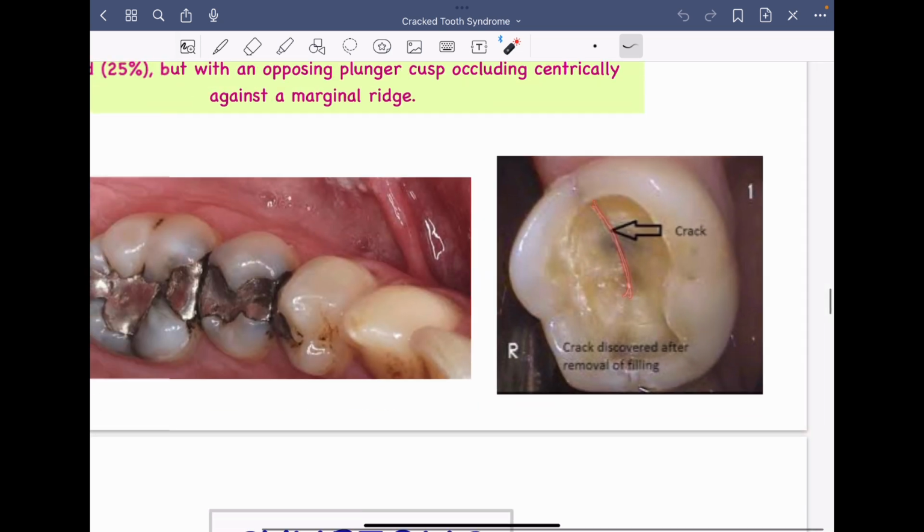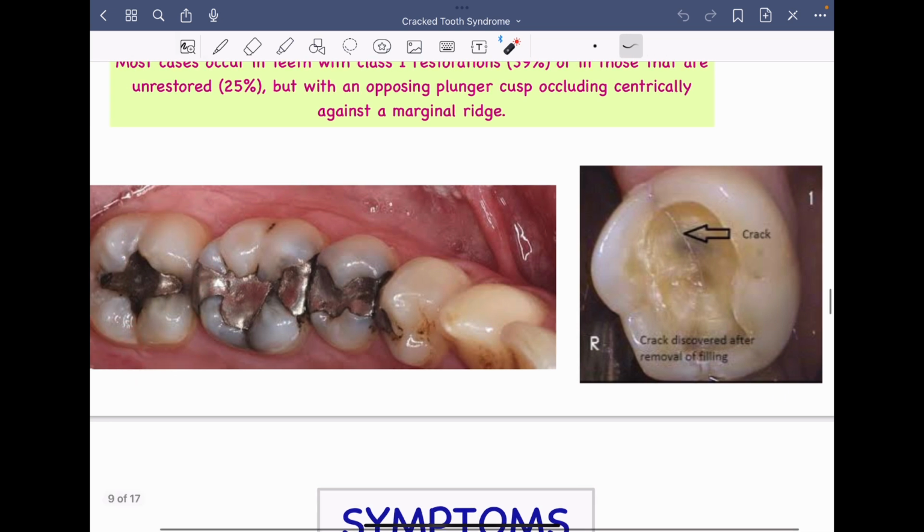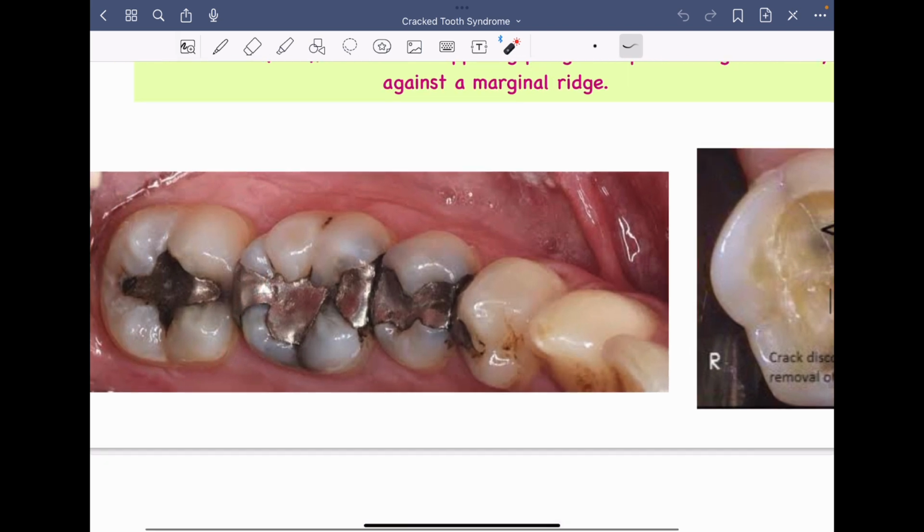Now once we remove this kind of filling, right, if the patient suppose complains of pain to you, examine a scenario wherein you are seeing a patient who is continuously complaining regarding pain, however you do not see any faulty restoration, right, nor there is any periapical lesion. Now you might suspect what is the cause of this pain, right?